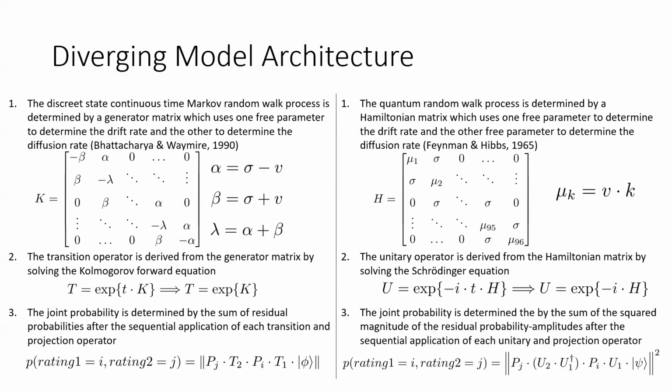For both models, we estimated the parameters separately for each category and each condition. So we have 4 generator matrices in the Markov model and 4 Hamiltonian matrices in the quantum model. Therefore, each random walk model was initially built with 8 free parameters.